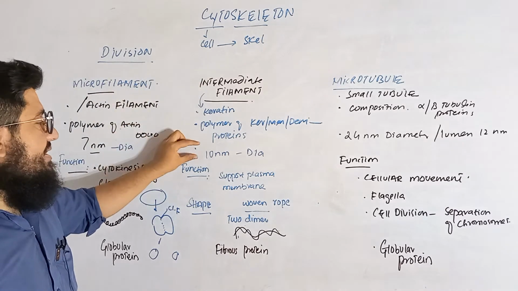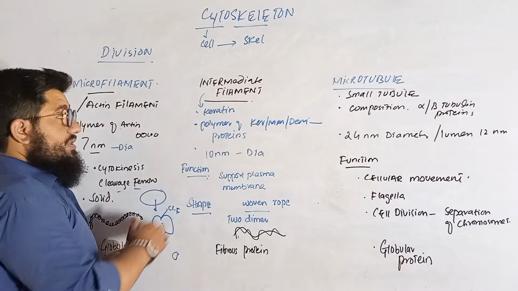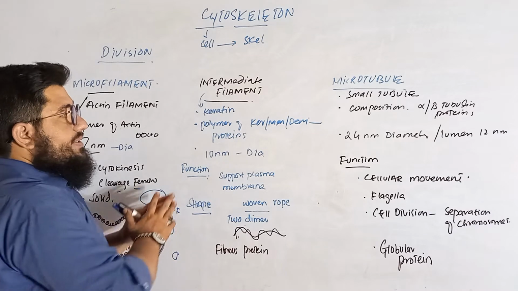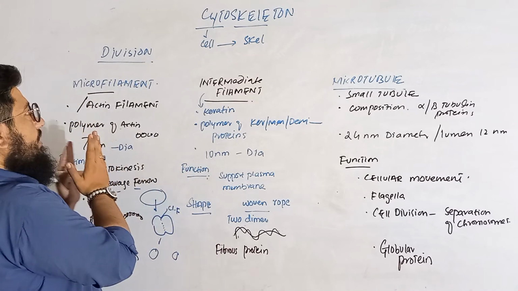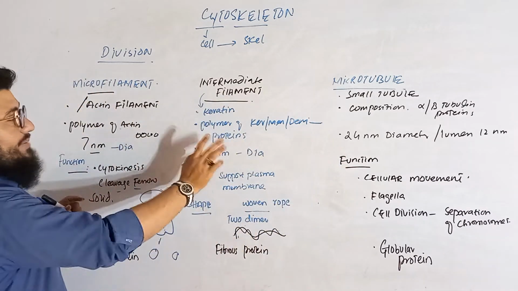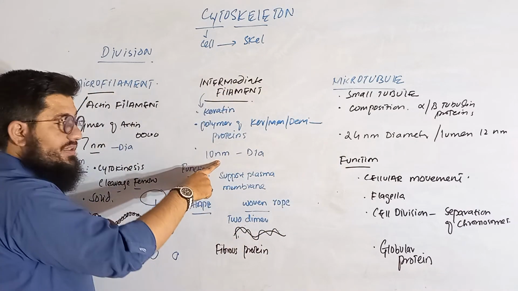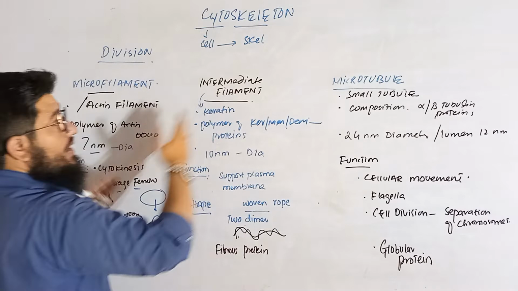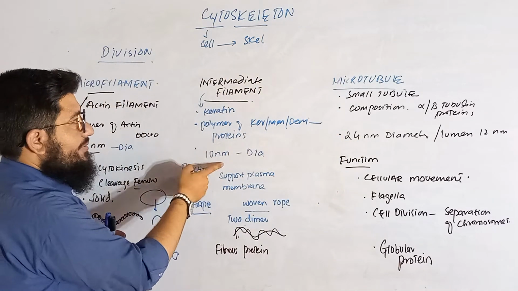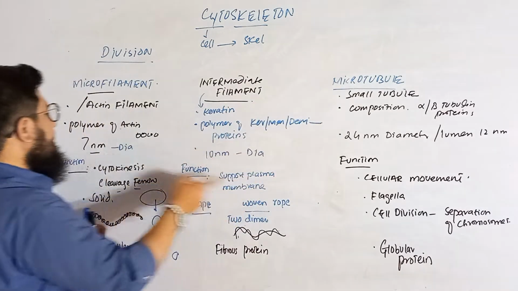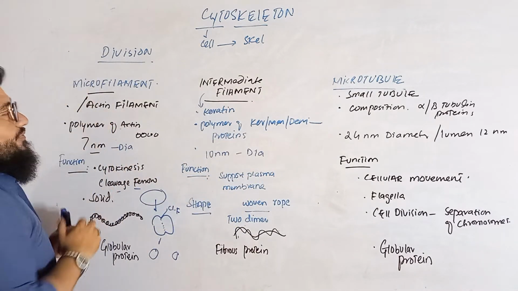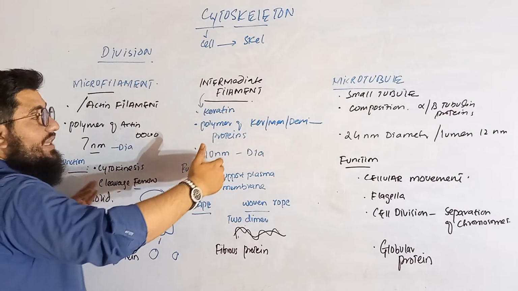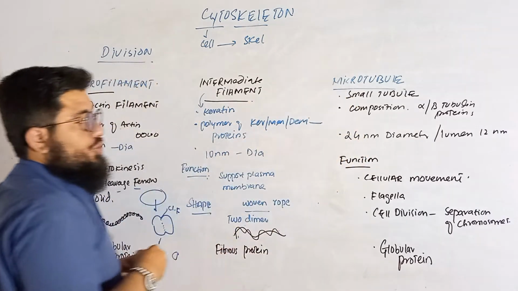Okay. So now this has got 10 nanometer diameter. And remember, this is called intermediate. Why? Because of its diameter, and it is having its structure a kind in between the microfilament and microtubules. How, like, see the diameter. The diameter of the intermediate filaments is 10 nanometer, whereas of the microtubule is 24, whereas of the microfilament is 7. So 10 nanometer is the diameter of the intermediate, 24 is of the microtubules, and 7 is of the microfilaments. So microfilament is very small, then we have a little bit more larger size, that is of intermediate, then we have much larger, that is of the microtubules.